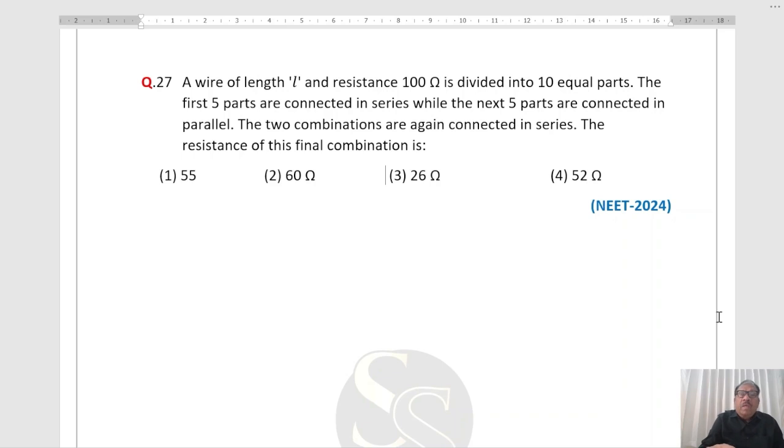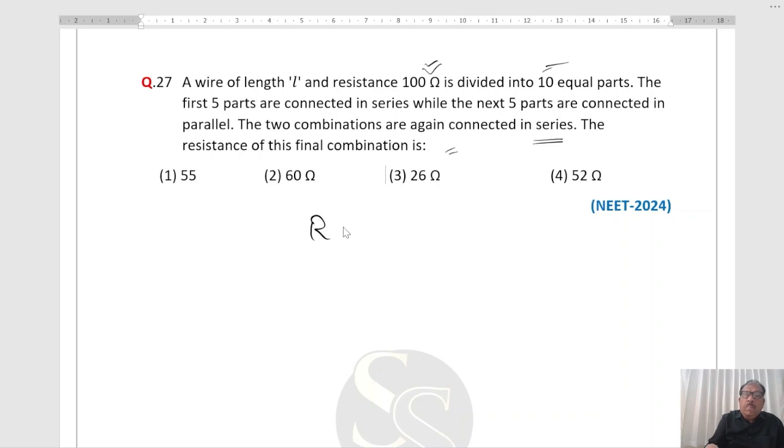Question is, a wire of length L and resistance 100 ohm is divided into 10 equal parts. The first 5 parts are connected in series, while the next 5 parts are connected in parallel. The two combinations are again connected in series. The resistance of this combination is?